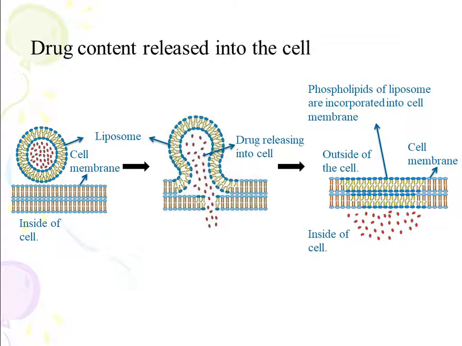Here we can see how the drug is released into the cell. Liposome comes in contact with the cell or plasma membrane of the cell. Drug is released from the liposome, and the phospholipids of the liposome are incorporated into the cell membrane. Here it is seen. This is the outside of the cell. The phospholipids get merged with the phospholipids of the cell membrane, and the drug reaches inside the cell.